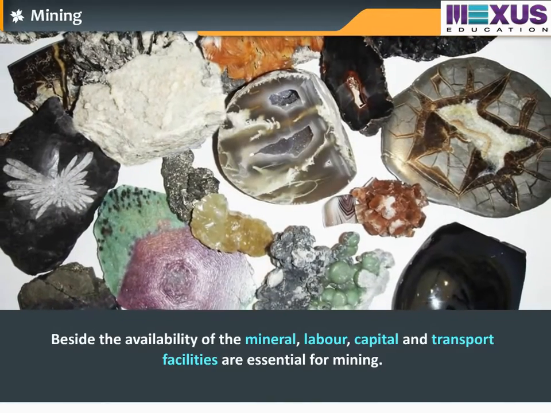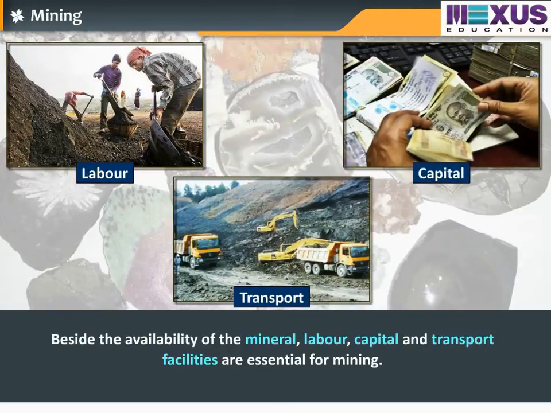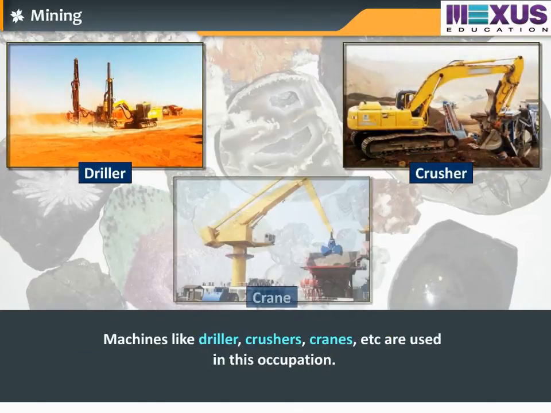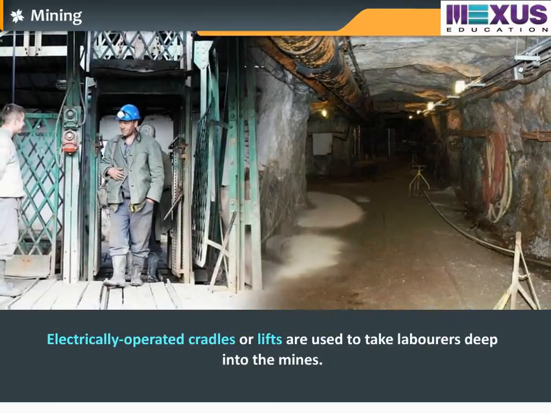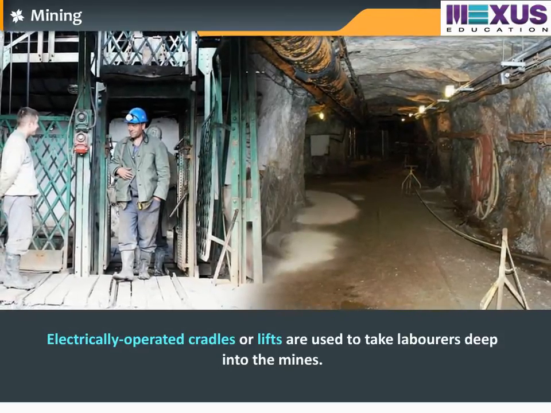Besides the availability of minerals, labor, capital, and transport facilities are essential for mining. Machines like drillers, crushers, and cranes are used in this occupation. The electrically operated cradles or lifts are used to take laborers deep into the mines.